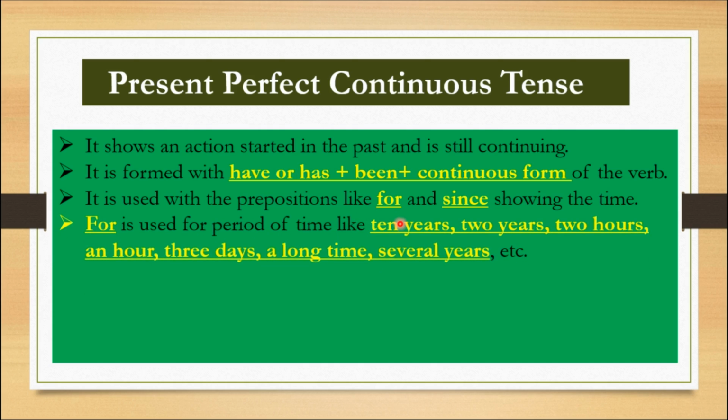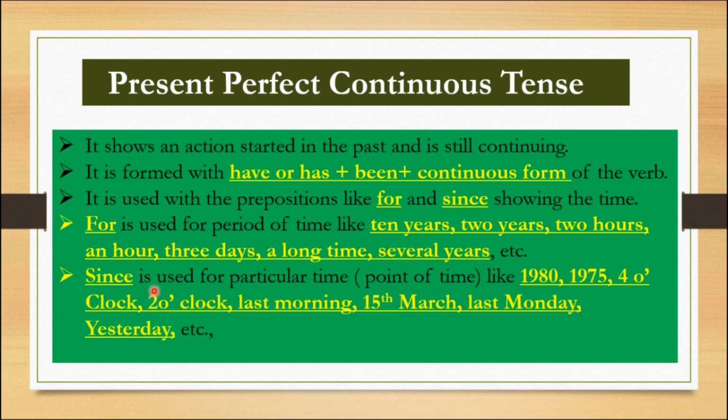So students usually get confused when should we use for, when should we use since. So I give clarity here. For is used for period of time like 10 years, 20 years, 2 hours, an hour, 3 days, a long time, several years, etc. But since is used for particular time, point of time, like 1980, 1975, 4 o'clock, 2 o'clock, last morning, 15th March, last Monday, yesterday, etc.